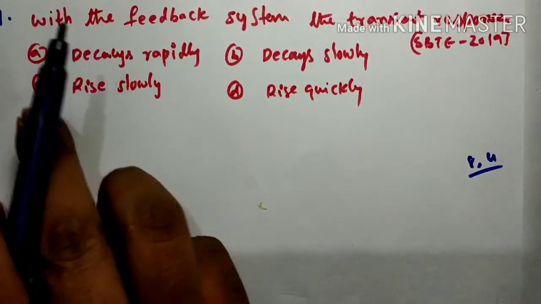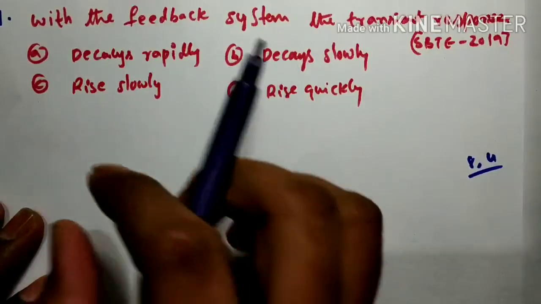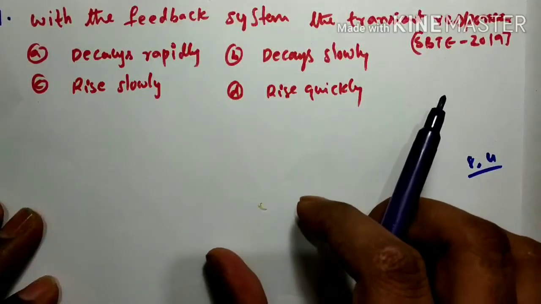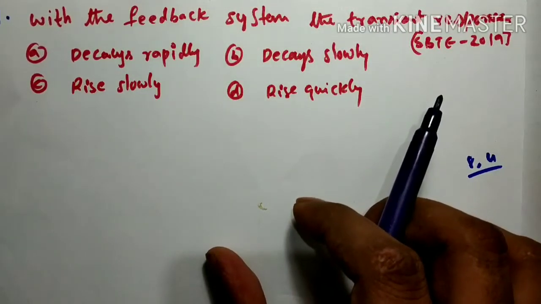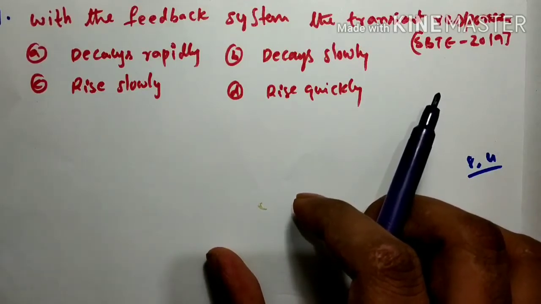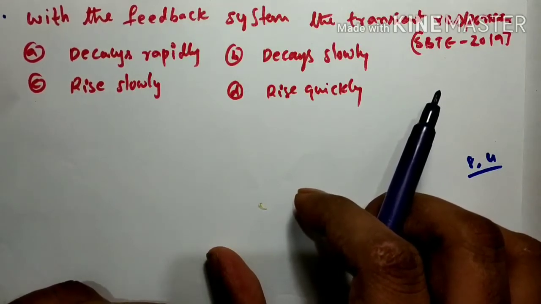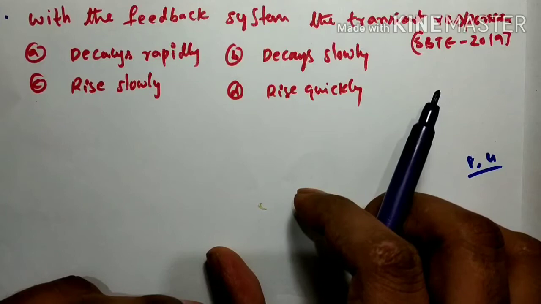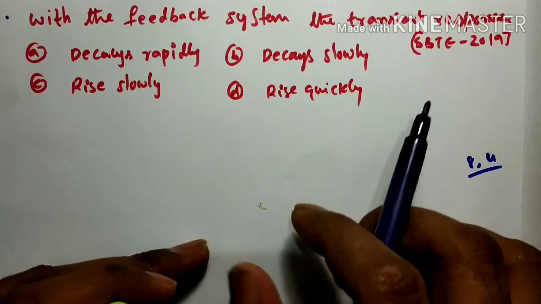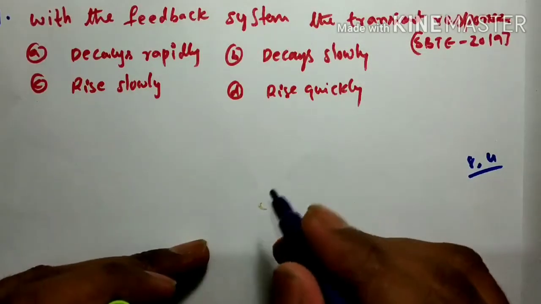So when you connect feedback to the closed loop system, what happens to the transient response? Generally we connect feedback to make a system stable, but this feedback will affect the transient response.